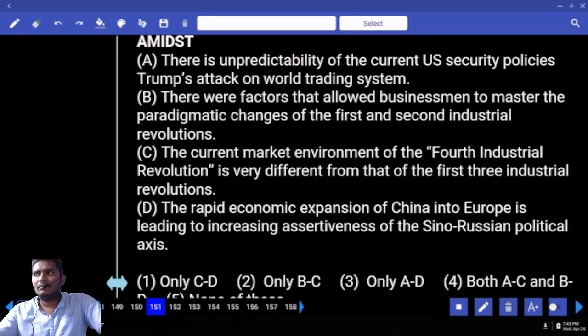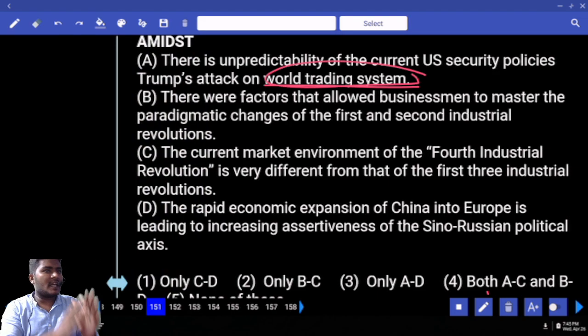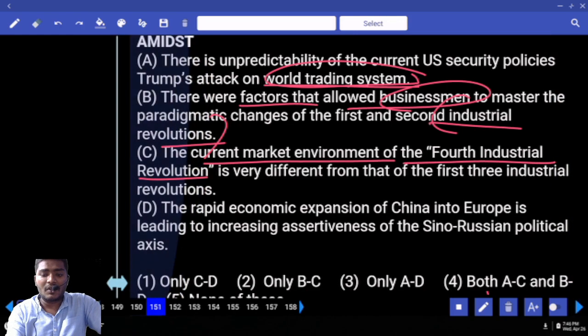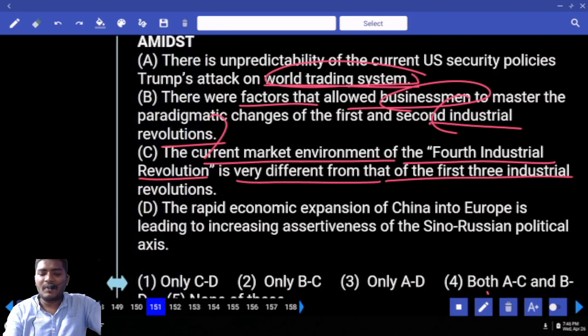Amidst. What does it mean? In the middle of something. Okay. There is unpredictability of the current US security policies. Trump's attack on world trading system. Now we are speaking about international relation. US relation with the world. Look at the second sentence. There were factors that allowed businessmen to master the paradigmatic changes of the first and second industrial revolution. Here we are speaking about the industrial revolution. Look at the third sentence. The current market environment of the fourth industrial revolution is very different from that of the first 3 industrial revolutions.